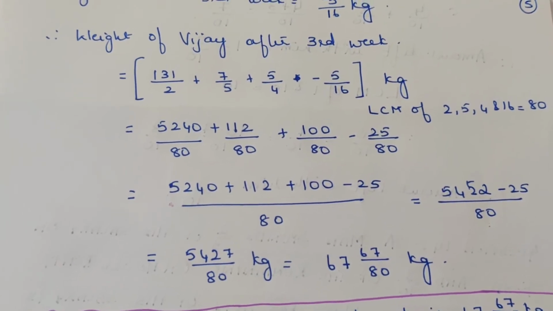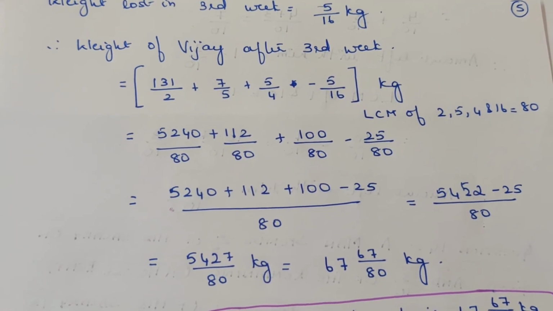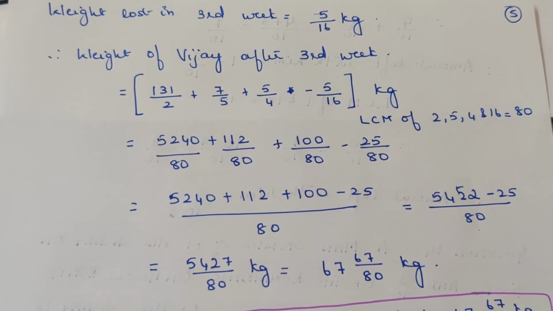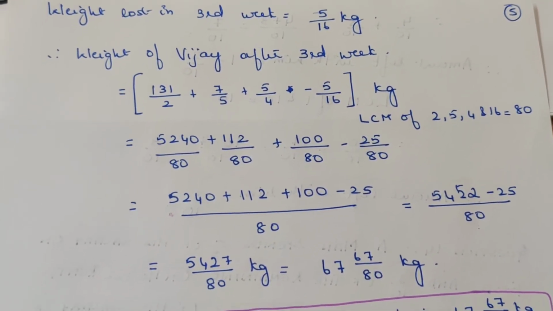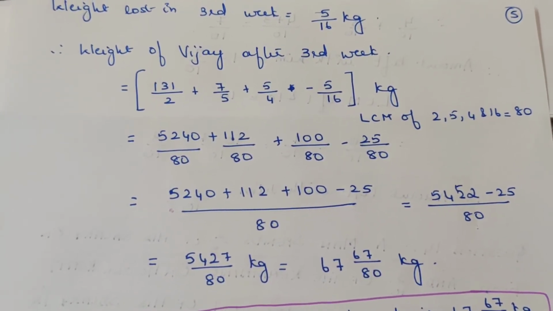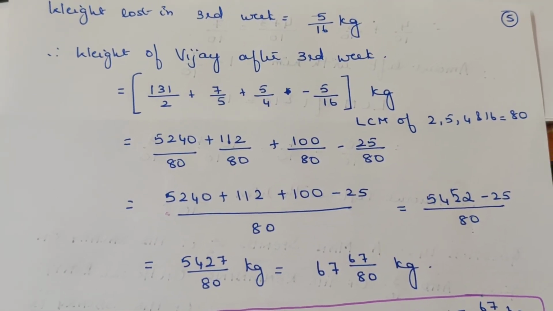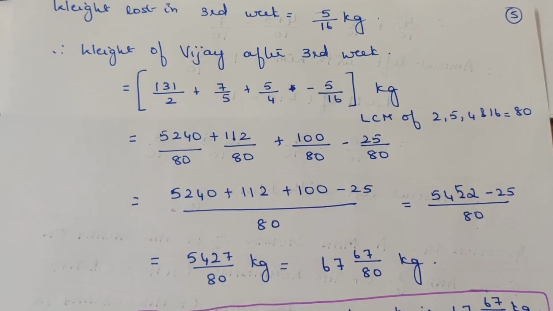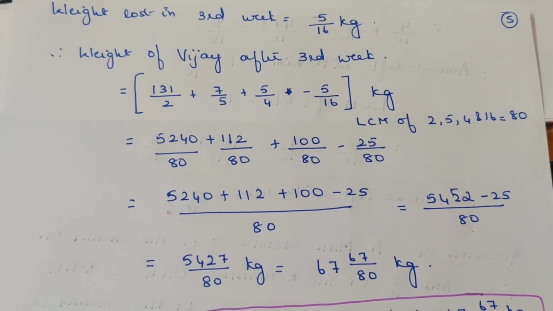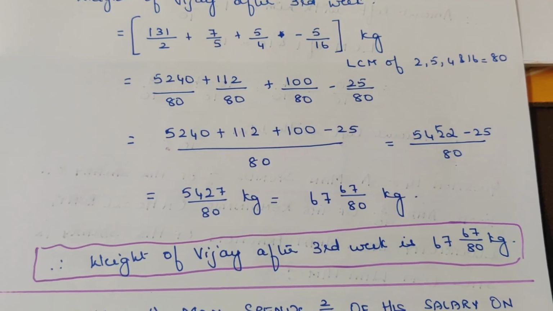I am just pausing for a few seconds for you to understand the calculation. So on simplification, you get 5292 minus 25, that is nothing but 5267 by 80 kg. On converting that into a mixed fraction, you get 65 67 by 80 kg. Therefore, weight of Vijay after third week is 65 67 by 80 kg.